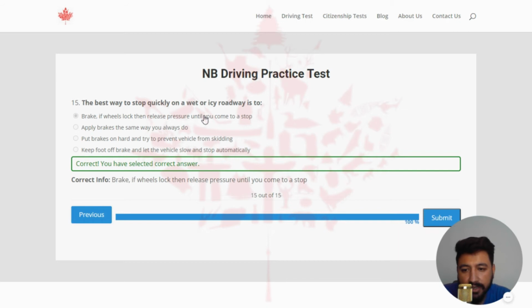Yeah, this is the correct answer. And this is the end of quiz number 6 of Brunswick State. And this is the end of quiz number 6.